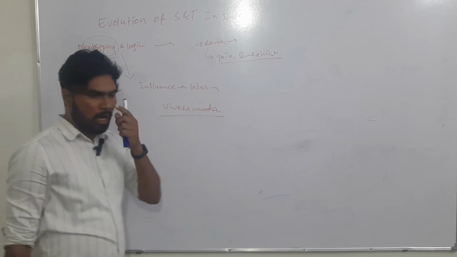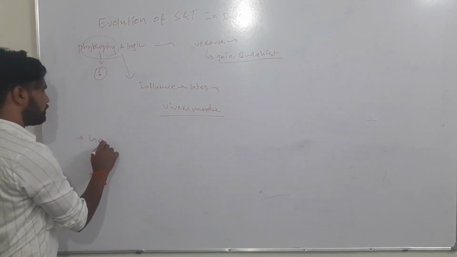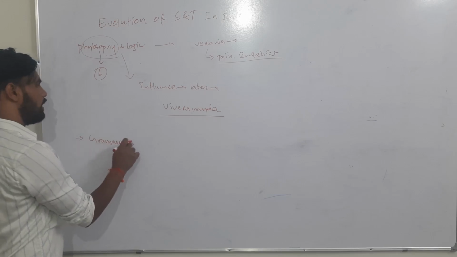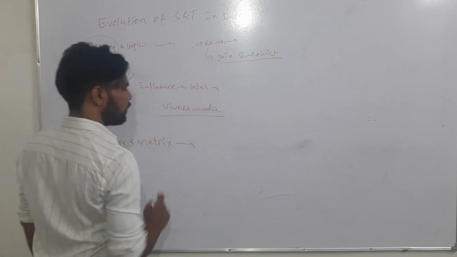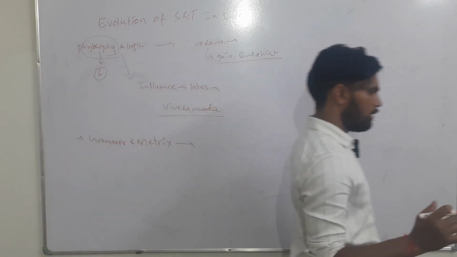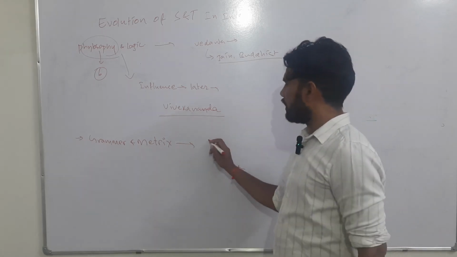Apart from that, another area where we have seen a lot of development is grammar and metrics. Even now the grammatical aspects that were developed during the ancient time are still in use.